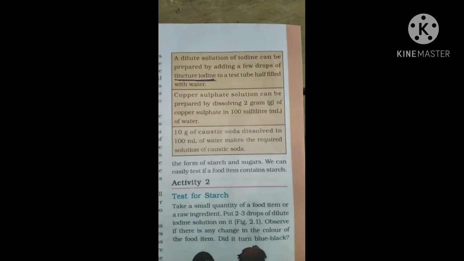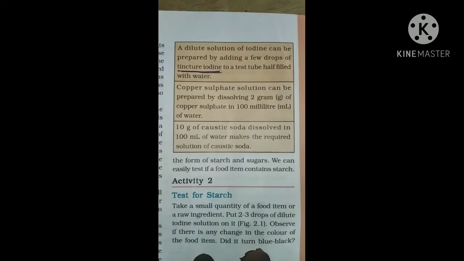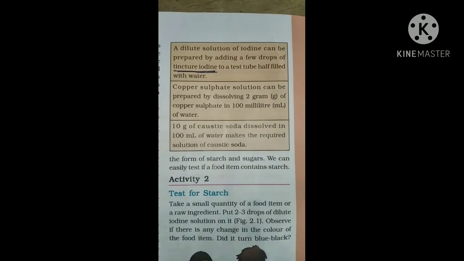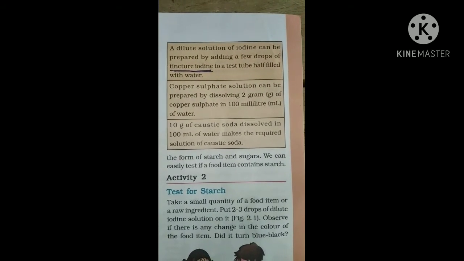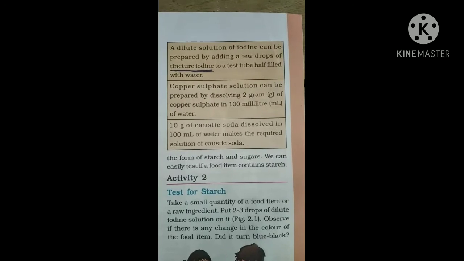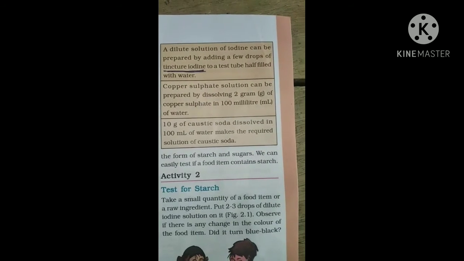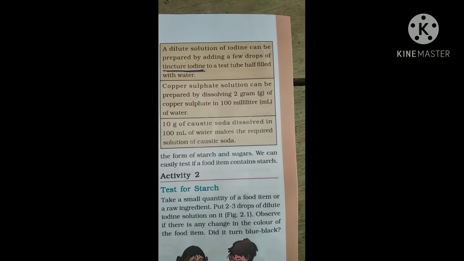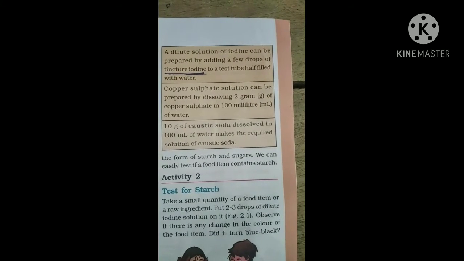First, how to prepare a dilute solution of iodine. A dilute solution of iodine can be prepared by adding a few drops of tincture iodine, which contains alcohol and iodine, to a test tube half filled with water. That gives a dilute solution of iodine.